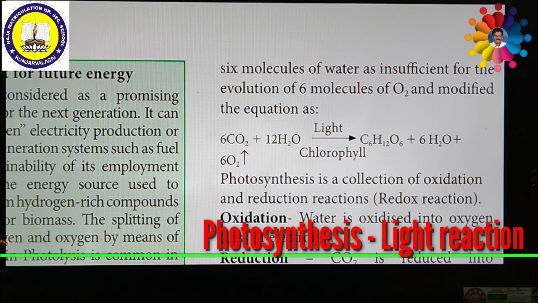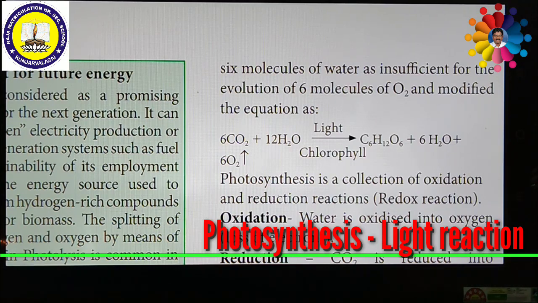So what are the organisms living on the earth? Those are heterotrophic organisms. They depend directly or indirectly on plants through the process of photosynthesis. So every living organism depends upon the photosynthetic process, either directly or indirectly.